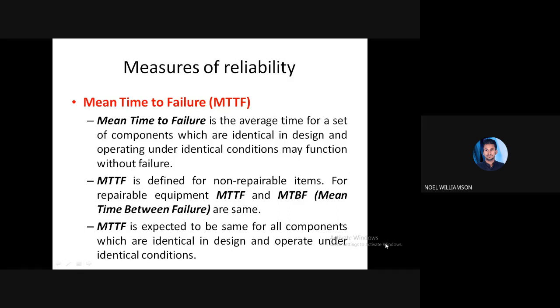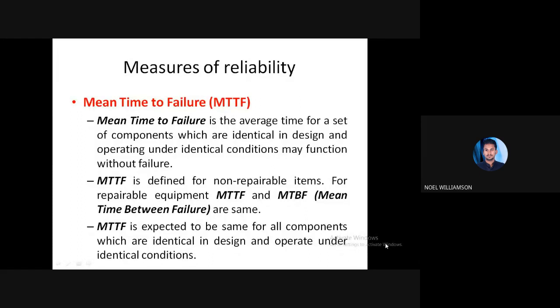In that case, we analyze another term, that is mean time between failures. Once it has failed, we repair it, so it becomes functional again. Then it will function properly for some time, after which it will fail again. Then we repair again, and it will function.